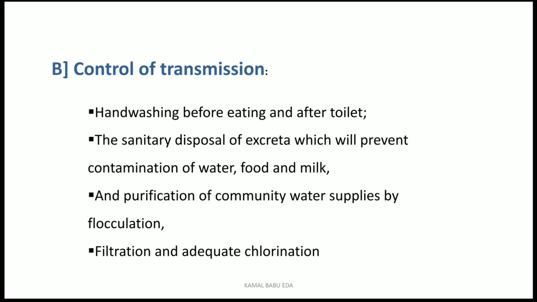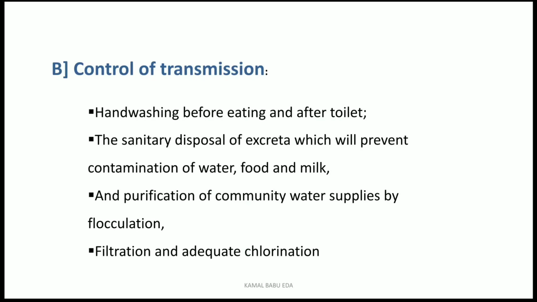So coming to the control of transmission. First we have discussed the control of reservoir. Now I am going to discuss the control of transmission. So how can you control the transmission of the hepatitis A virus? Hand washing before eating and after toileting. So you have to wash your hands before eating and after toileting. Why do you have to wash your hands?